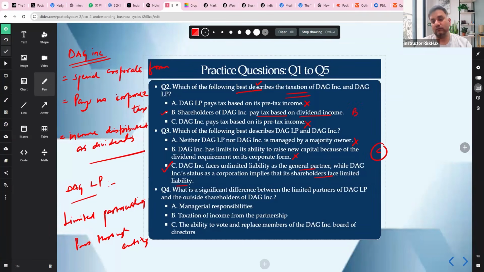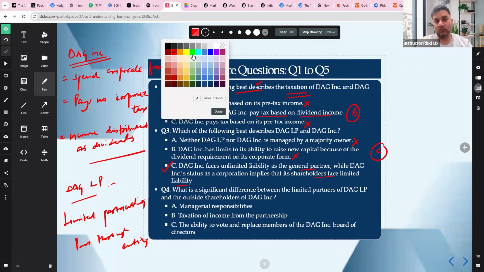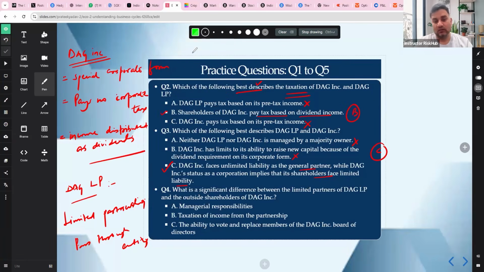Okay. Be careful. Easy questions, but tricky, right? Next one is your question number 4. Here, what is the significant difference between the limited partners of DAGLP and the outside shareholders of DAG Inc.? The significant difference is that the limited partner of DAGLP has no voting rights in DAG Inc. and cannot replace the board, right?